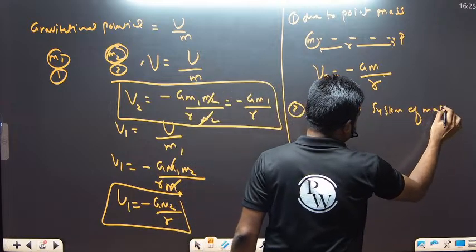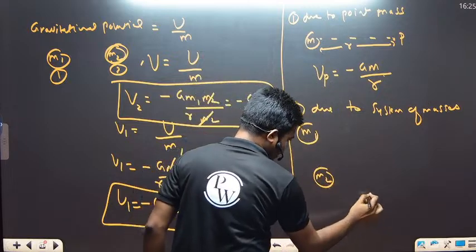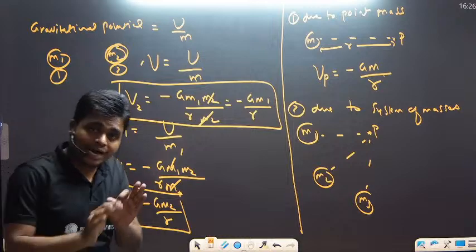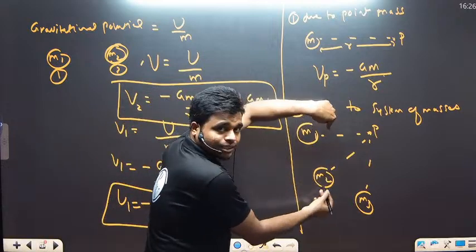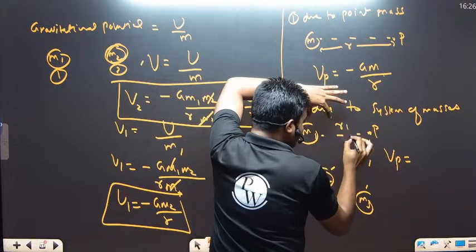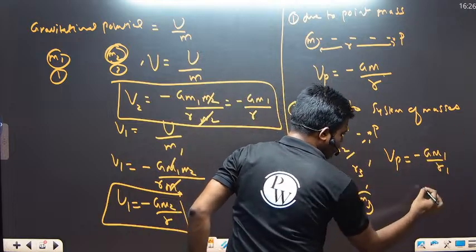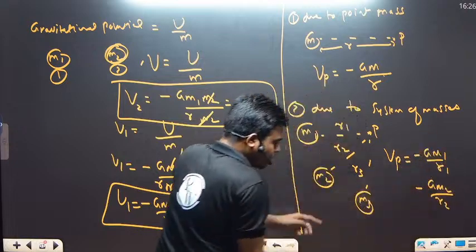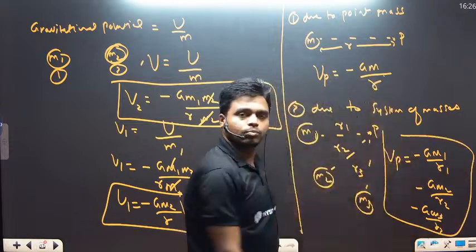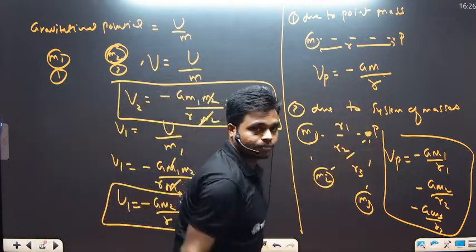So if we have a system of multiple masses, m1, m2, and m3, and at this particular point we want to calculate the gravitational potential, we have to calculate individually for mass m1, for mass m2, and for mass m3. So Vp will be given by, let's say this one is r1, this is r2, and this is r3, minus G m1 divided by r1, next minus G m2 divided by r2, next, because of this mass, minus G m3 divided by r3. So this is the net gravitational potential at point P because of all three masses placed at certain distances from this particular point. I hope this is clear.